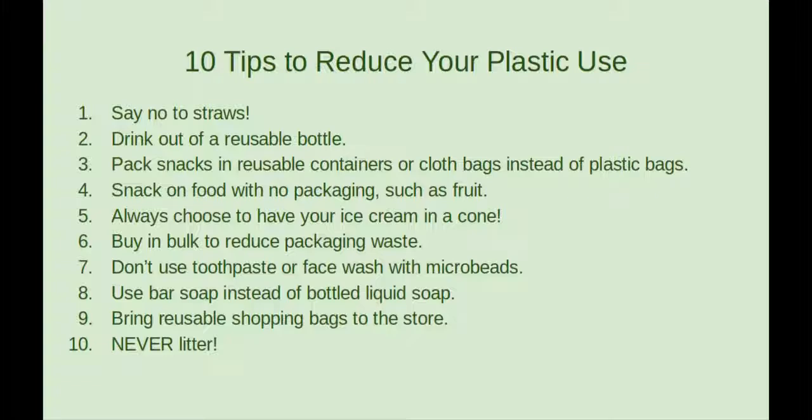Another great tip is to always have your ice cream in a cone instead of using a plastic dish, spoon, etc. You can buy products in bulk to reduce packaging waste. Another tip is that when you choose toothpaste or face wash, use products that do not contain microbeads. Suggest to your family that you use bar soap instead of bottled liquid soap. Another tip is when your family goes shopping, bring reusable shopping bags to the store. And, very importantly, never litter.